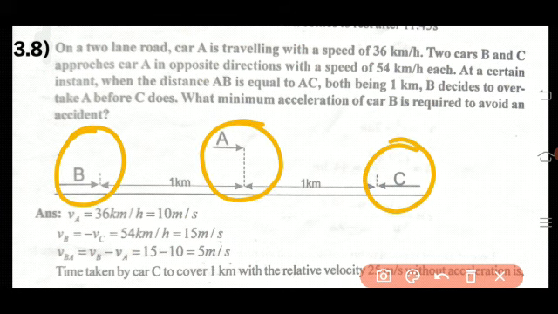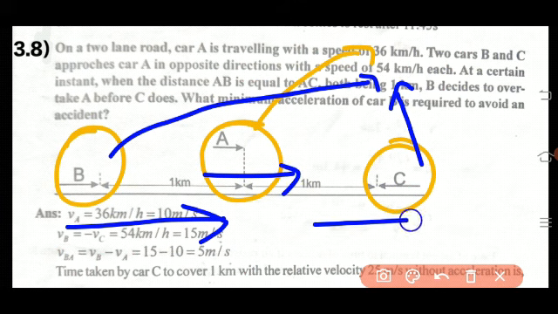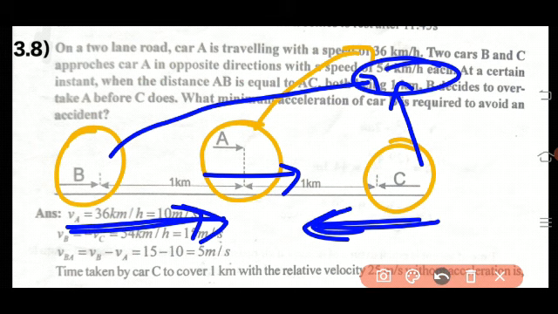There are three cars. What is the velocity of A? The velocity of car A is 36 km per hour. But what is the velocity of B and C? Both are moving with the velocity 54 km per hour, but in opposite directions. If B is moving along A, then C is moving opposite to A and B.